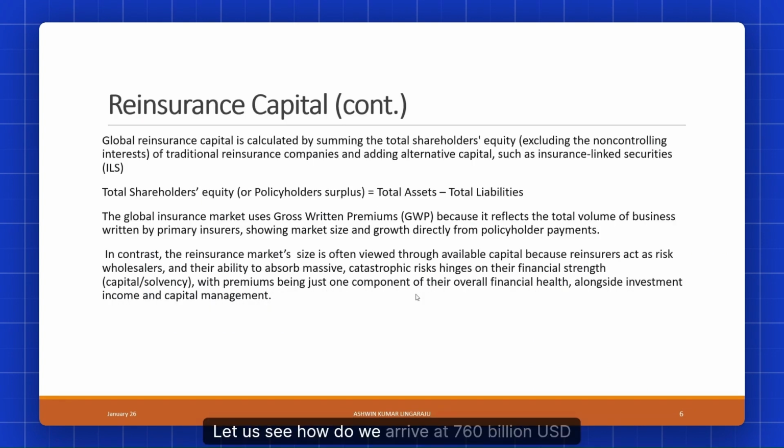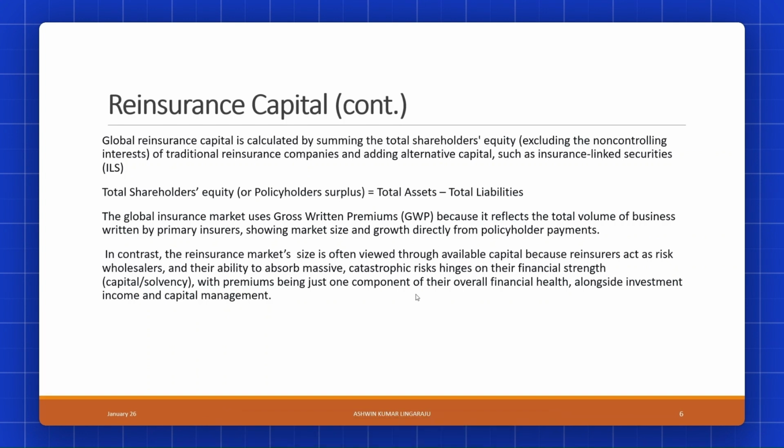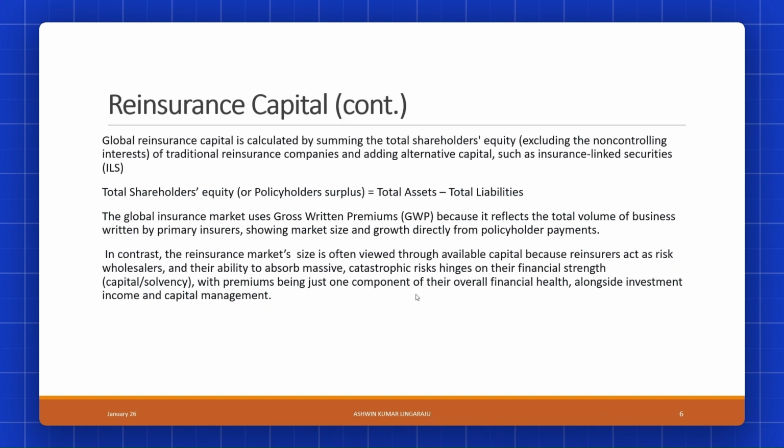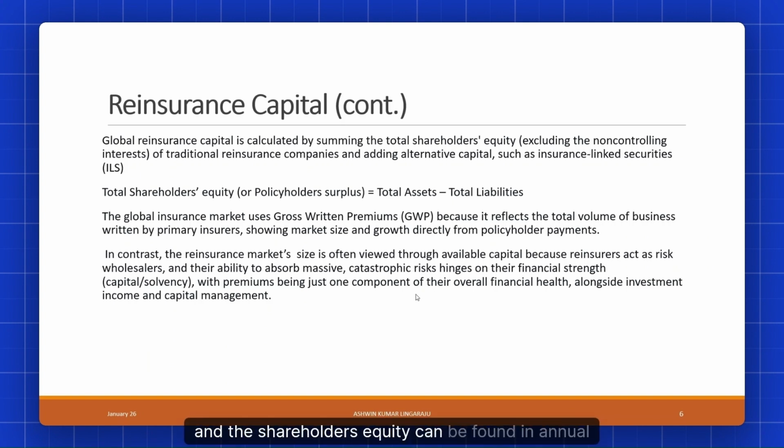Let us see how we arrive at 760 billion USD reinsurance capital. Reinsurance capital is calculated by adding the shareholders' equity, which is also known as policyholders' surplus, of each reinsurer available in the market. Shareholders' equity is calculated as total assets minus total liabilities, and it can be found in the annual reports of reinsurers.